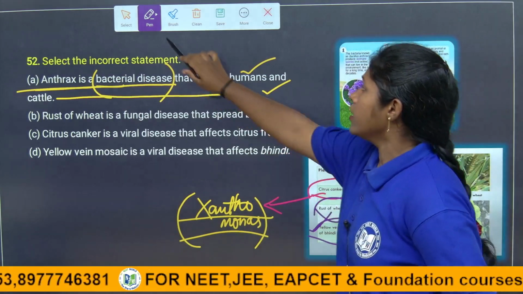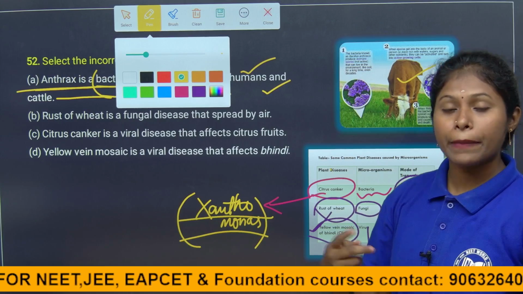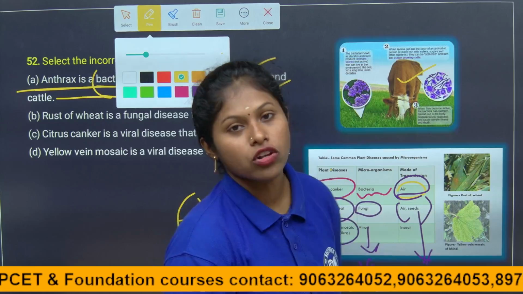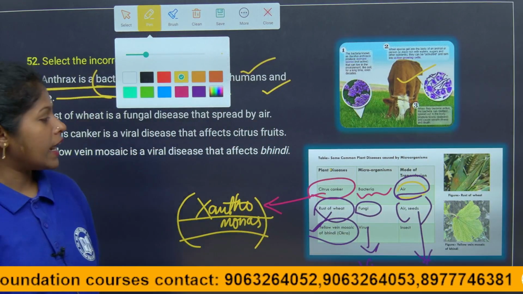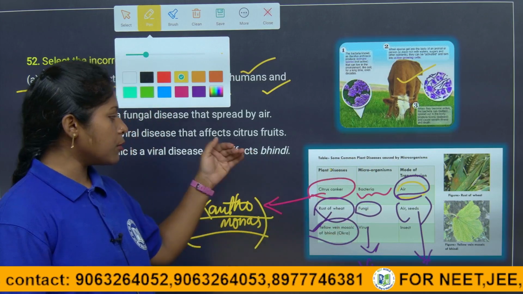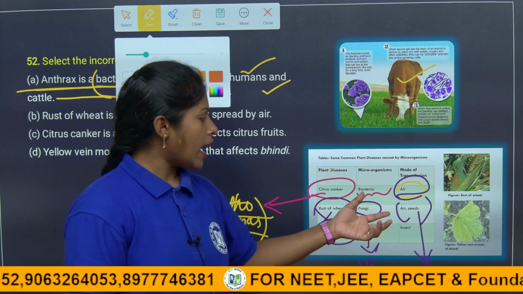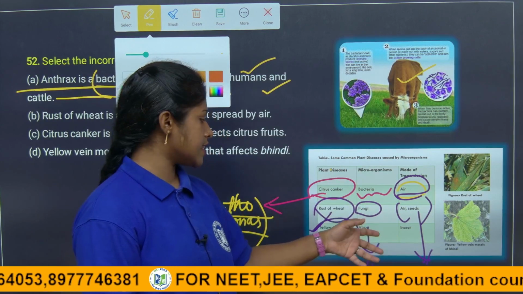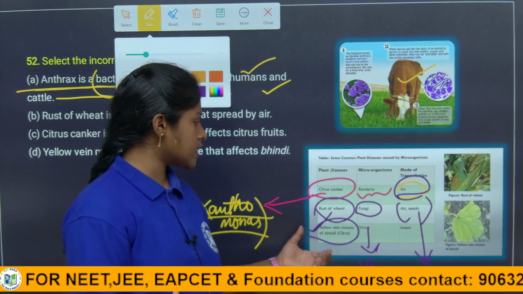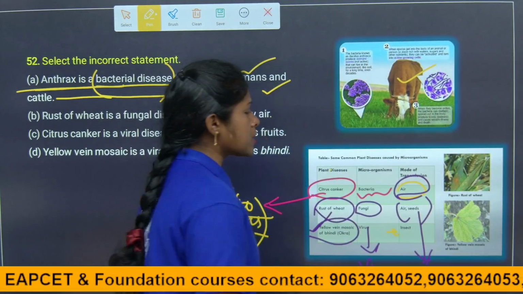If they ask in 1 mark questions to give one example disease each of bacteria, fungi and virus, you can write citrus canker is a bacterial disease. The causative agent is bacteria, mainly the Xanthomonas species. The mode of transmission is through air. And coming to the next one, fungal disease: rust of wheat is caused by fungi, and the mode of transmission is air and seeds. The yellow bean mosaic of bhindi is caused by a virus, and the mode of transmission is through insects.